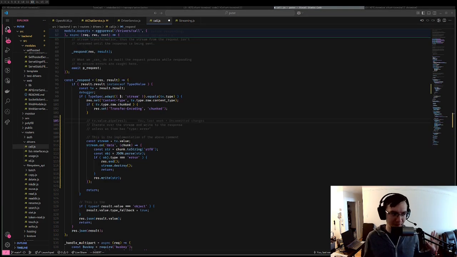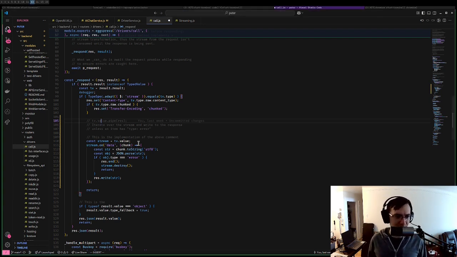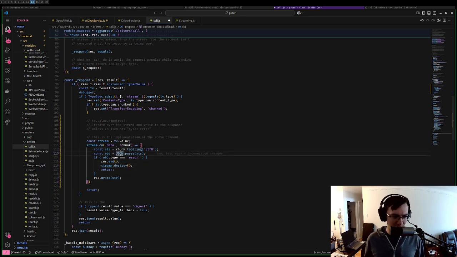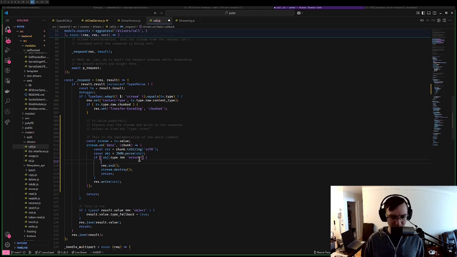Just for the sake of trying this, I'm improperly using some assumptions about the internal implementation of streams. In particular, that when I call write, I'm going to get this callback called once, which is true, but not something you should rely on. I'm going to parse that, see if it has type error, and if it has type error, I'm going to change the status.